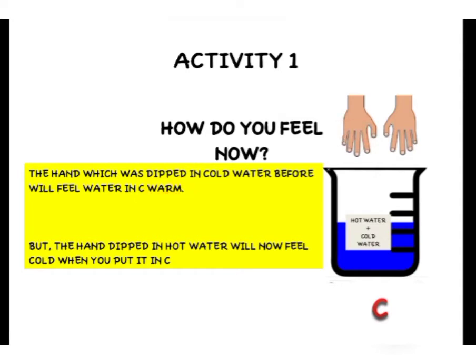Okay. But in this left hand, what will happen? You have earlier put this hand in hot water. So when you put this hand in the mixture of hot and cold water, you will feel this water cold comparatively to the water in vessel B.